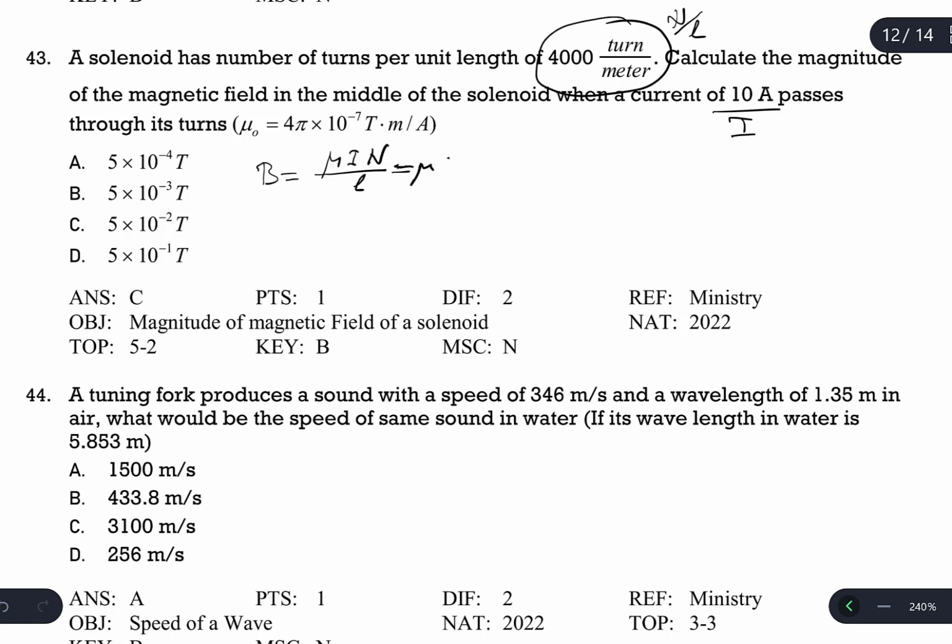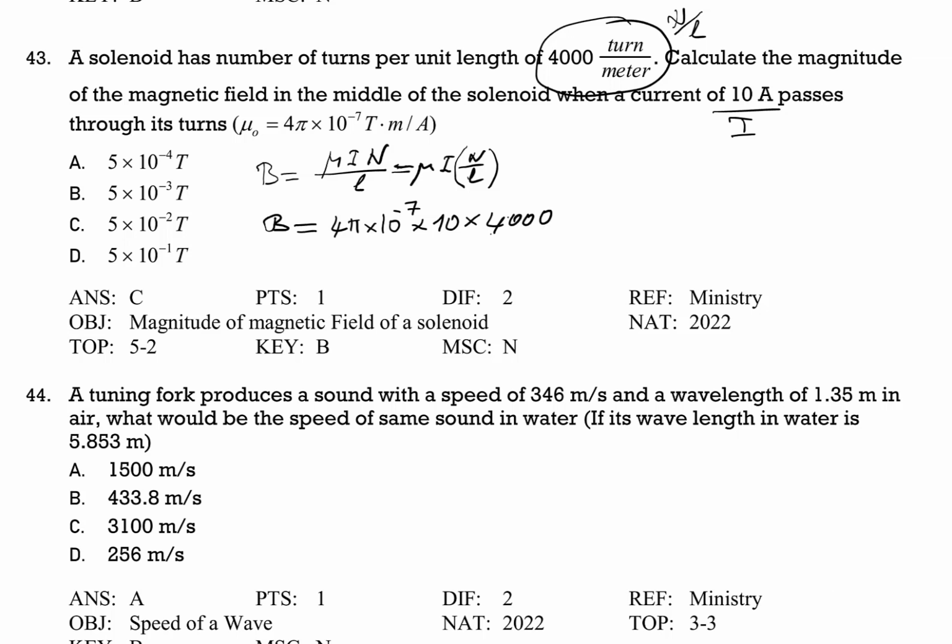Mu I N over L. So then it will be much easier for calculating. Mu is given as 4 pi times 10 to the power of -7. I is given as 10 ampere. N over L is given as 4,000. I'm going to write N over L directly, and after that calculate it.